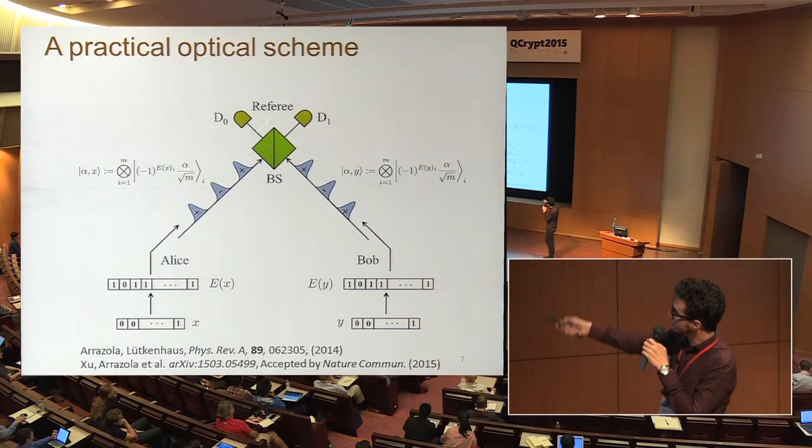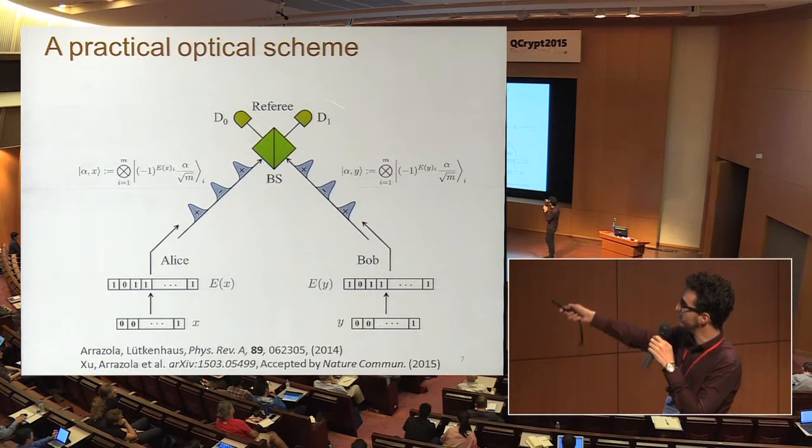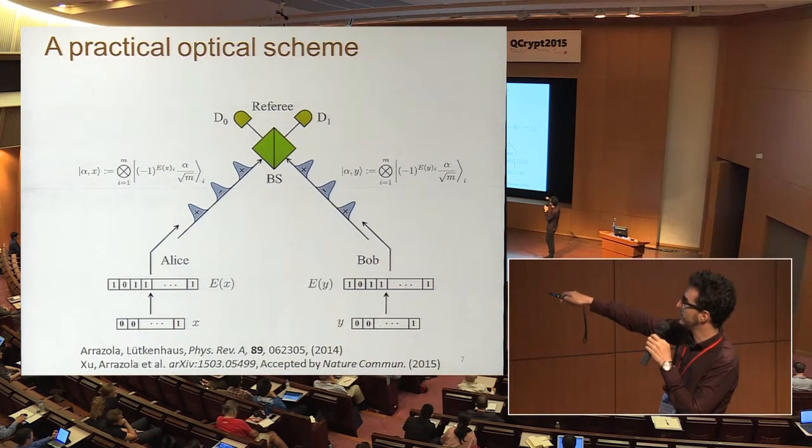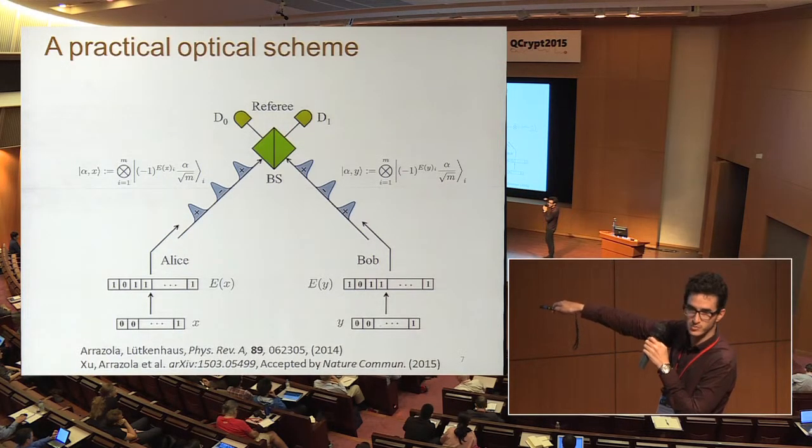And they send a sequence of coherent states, and for the referee, the only thing he has to do is interfere them pairwise on a beam splitter and check for clicks in detector D1. And what they do is modulate the phase of these coherent states to be either plus or minus 1, depending on the ith bit of the code word that they produced.